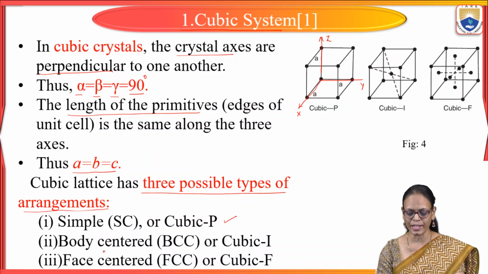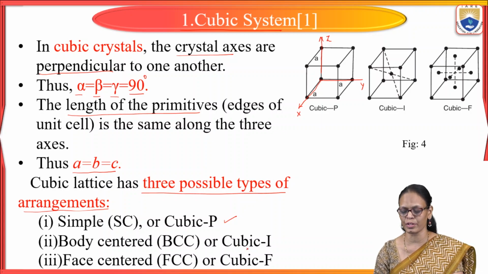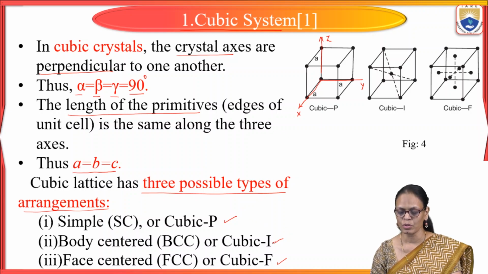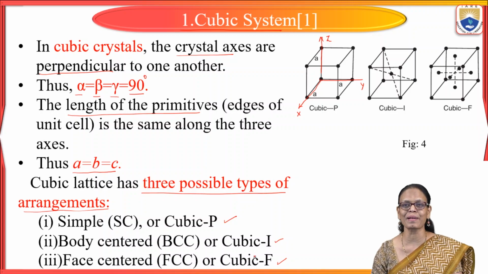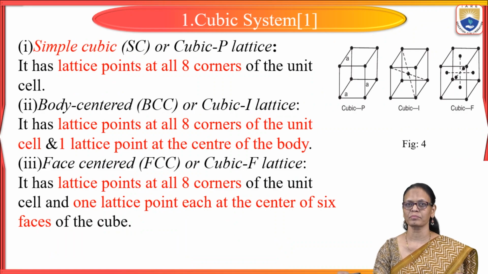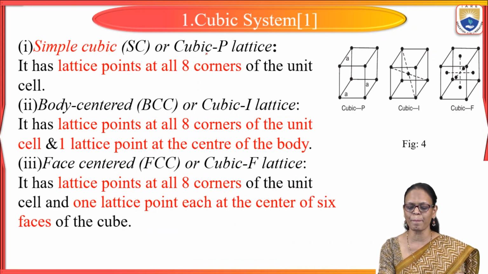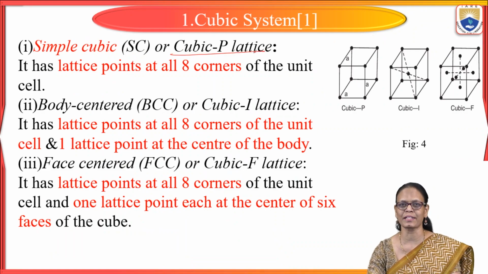And the second one is body centered or cubic I. Body centered is always represented by I. And the third one is face centered, which we call FCC or cubic F. So we have 3 types: cubic P, cubic I and cubic F. We will see the arrangement of atoms in all these 3 types. First is the simple cubic or cubic P lattice.